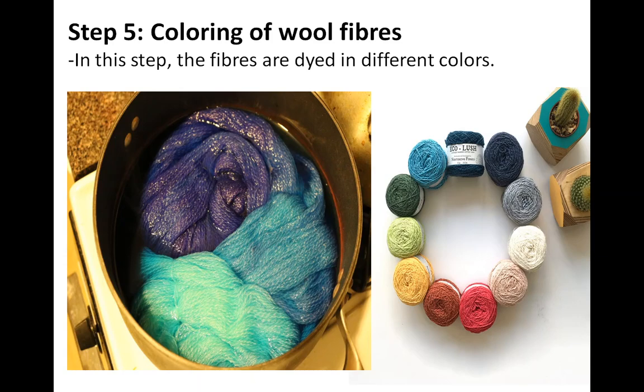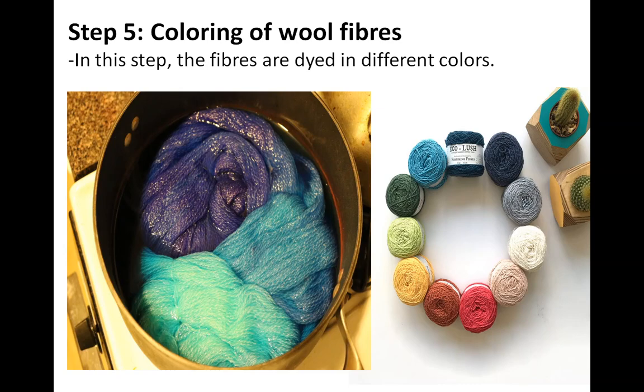The fibers can be dyed in various colors, as the natural fleece of sheep or goat is black, brown or white. Here we are using the dye. Your mother or your father use Godrej dye to color their hair black. In the parlor also you do coloring, highlighting and all.